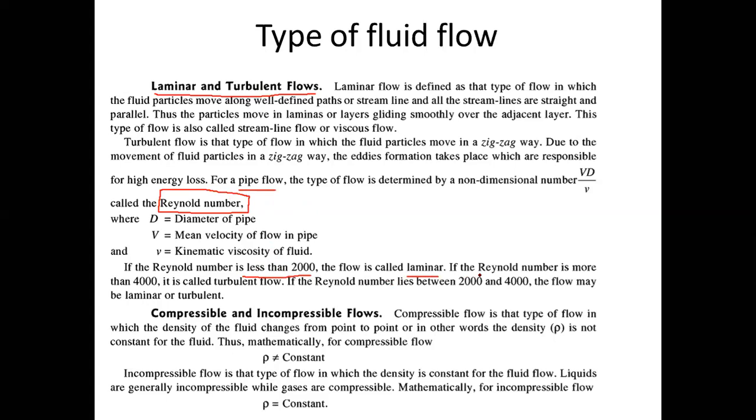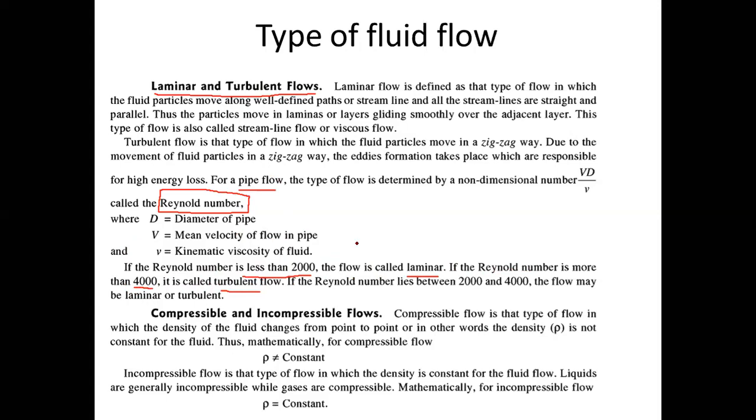But if the Reynolds number is greater than 4000, such flow is called turbulent flow. So inside a pipe, if the Reynolds number is less than 2000, it is called laminar flow. And inside the pipe, if the Reynolds number of the flow is more than 4000, such type of flow is called turbulent flow.